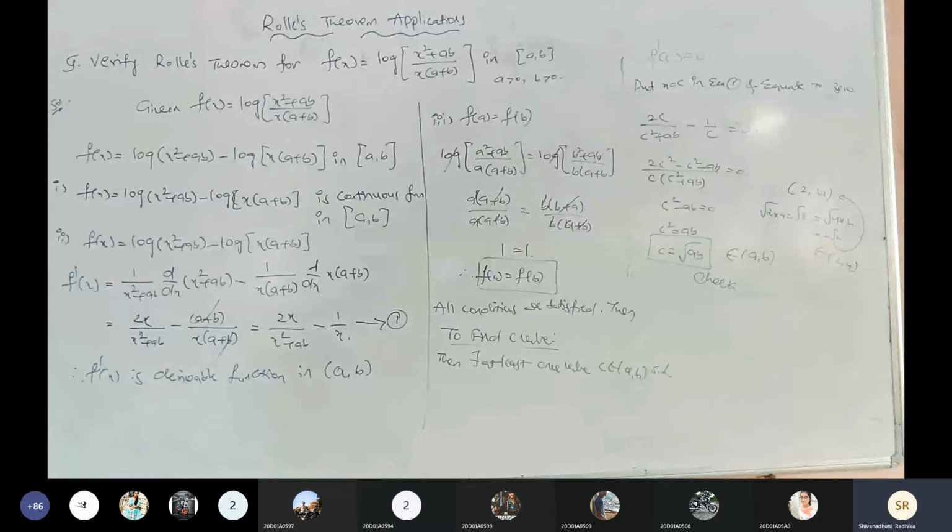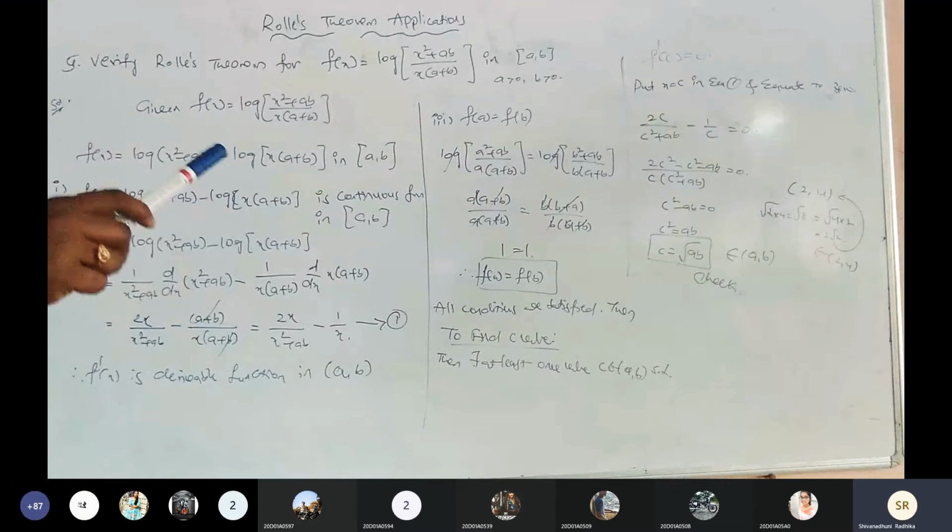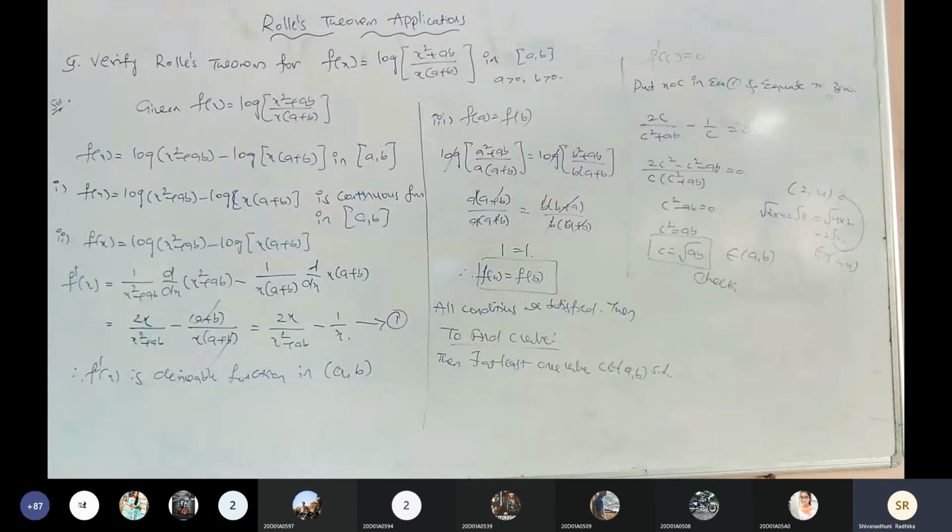Instead of a, b, I am going to take 2, 4. That is the example. Next, under root of ab, that is under root of 2 into 4, root 8. The root 8 value we get directly by using the calculator. Suppose I don't have any calculator. Now root 8 can be written as 2 root 2. Is it right? 2 root 2 value is 2 into 1.414. Does that value belong to the open interval (2, 4) or not?